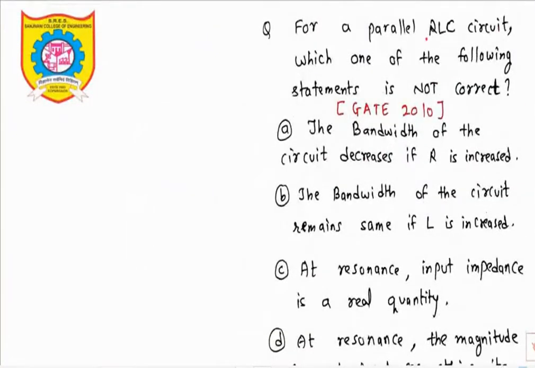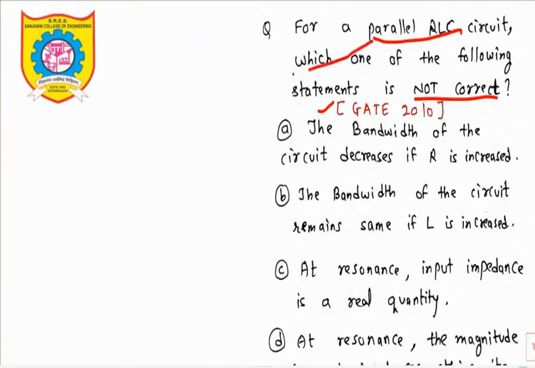For a parallel RLC circuit, which one of the following statements is not correct? We have to tell which statement is not correct. One by one we will see all the statements, and we have to identify which one is incorrect. This is a GATE 2010 examination question. What is statement A? Option A: the bandwidth of the circuit decreases if R is increased.